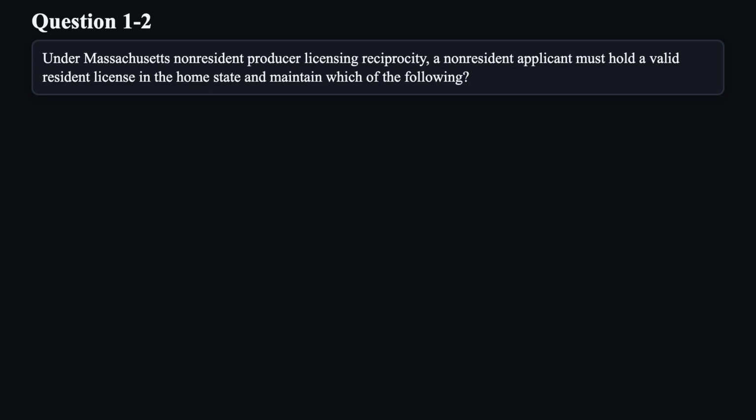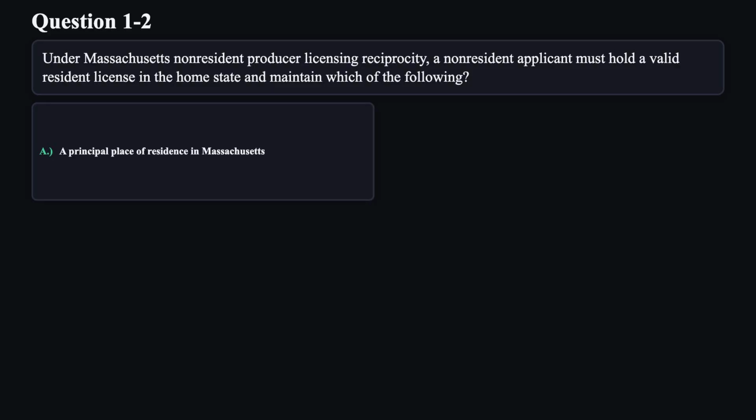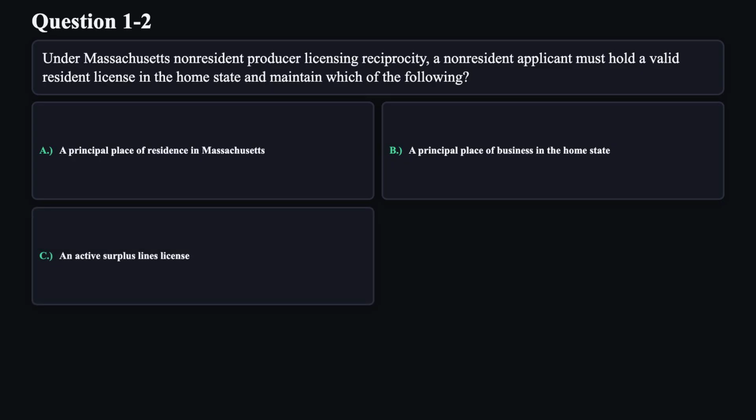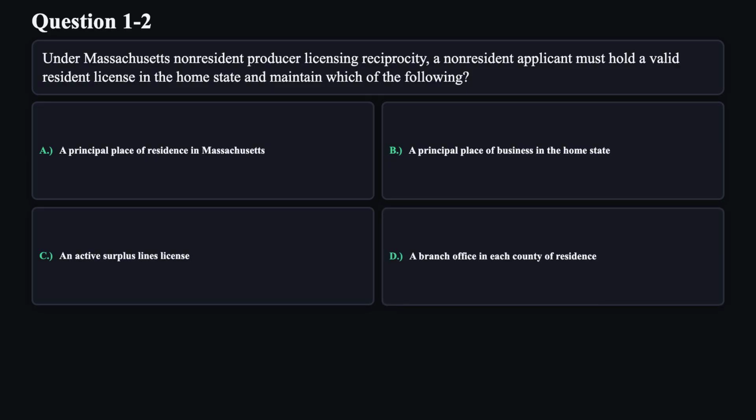Question 2. Under Massachusetts non-resident producer licensing reciprocity, a non-resident applicant must hold a valid resident license in the home state and maintain which of the following? A. A principal place of residence in Massachusetts. B. A principal place of business in the home state. C. An active surplus lines license. D. A branch office in each county of residence.